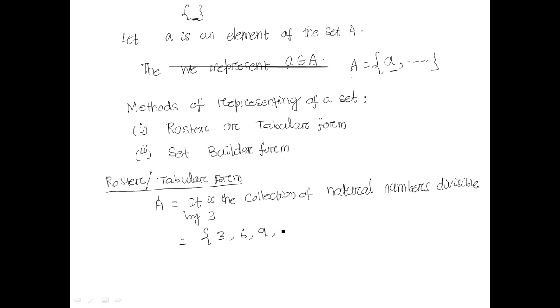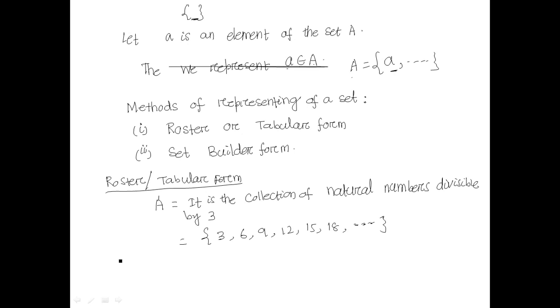So if you add 3 each time, 9 plus 3 is 12, 12 plus 3 is 15, and so on, you can find this type of items. These are the elements in listing. Whenever you list all those items, we have to give the dots three times, because it will go on infinitely, so there is no ending here. This type of collection of elements in a set is called tabular form or the roster form.